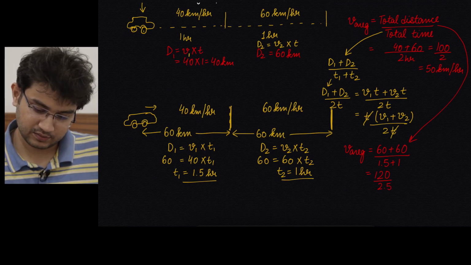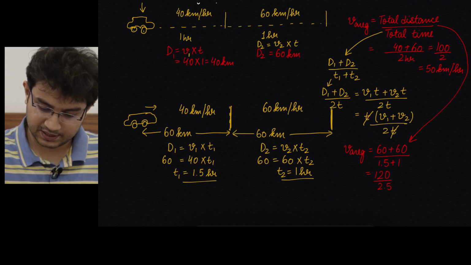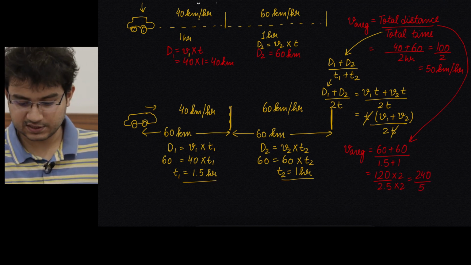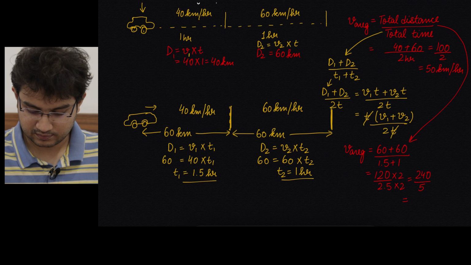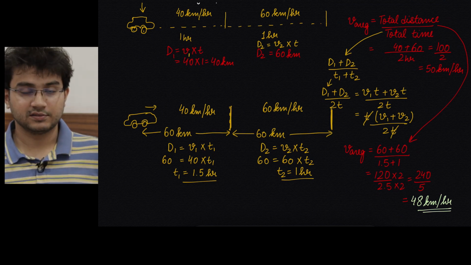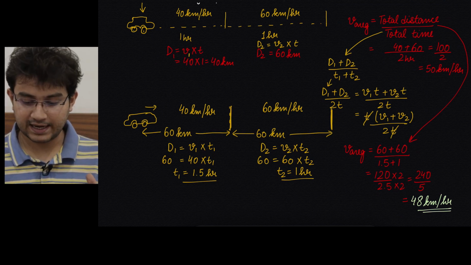Can we calculate it? I think for easier calculation I can multiply both numerator and denominator by 2. So I get 240 by 5. 240 by 5 is easy to calculate. It is 48 kilometer per hour. So you see, the answer is not 50 kilometer per hour, it is 48 kilometer per hour.